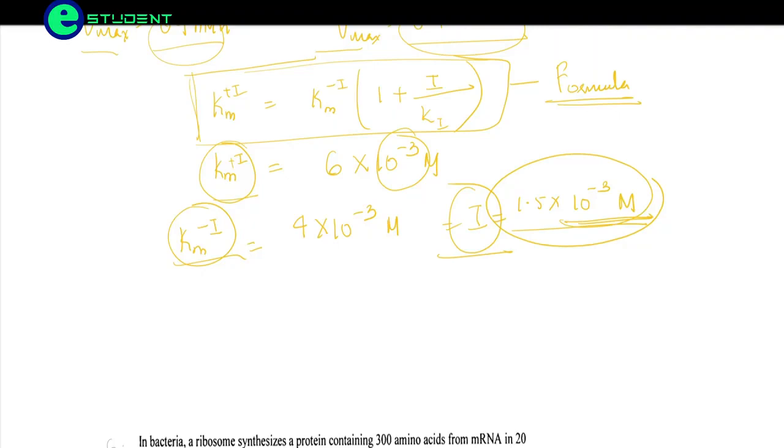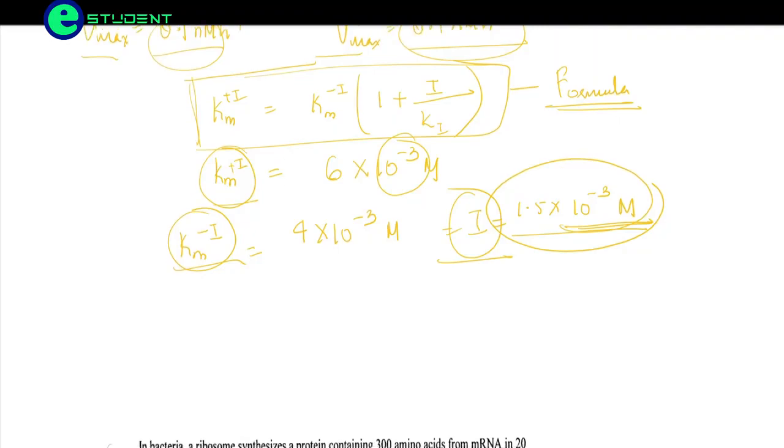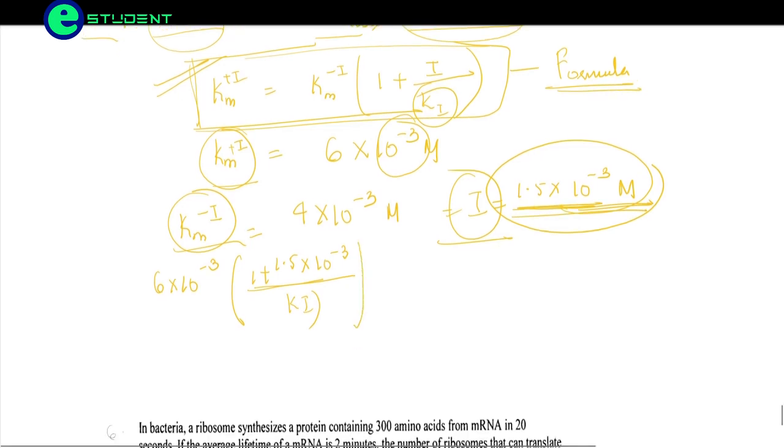Okay, so the formula is in this formula and we are substituting these values in them. So it will be equal to 6 into 10 to the power minus 3 into 1 plus 1.5 into 10 to the power minus 3 divided by Ki. The I value we have got here is 1.5 into 10 to the power minus 3. So close the bracket, which will be equal to 6 into 10 to the power minus 3 divided by 4 into 10 to the power minus 3, friends.